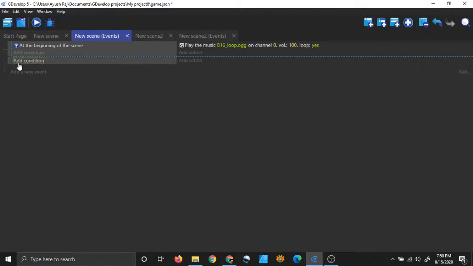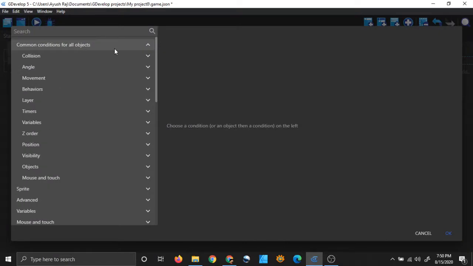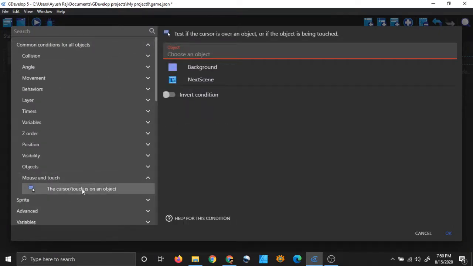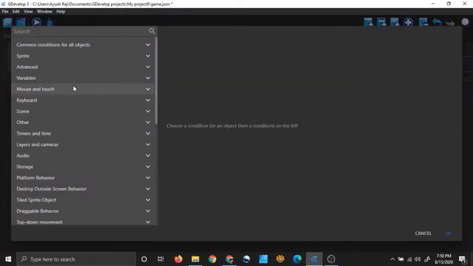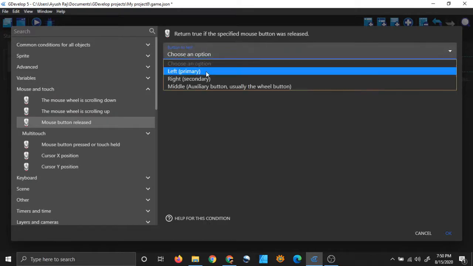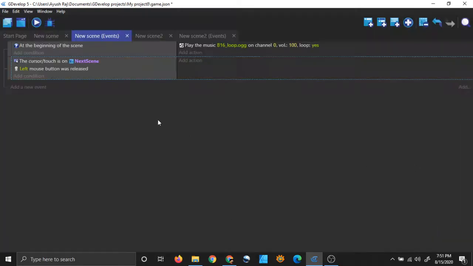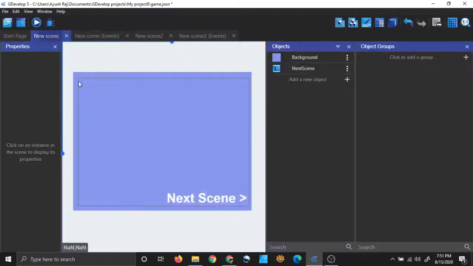And now let's write the code for changing the scene. Create a new event and add condition. Common conditions for all objects: mouse and touch. The cursor slash touch is on an object. Next scene, accurate test by default, yes. Add condition, mouse and touch, mouse button released, left button primary, and that's it. Now our next scene text will act like a button.